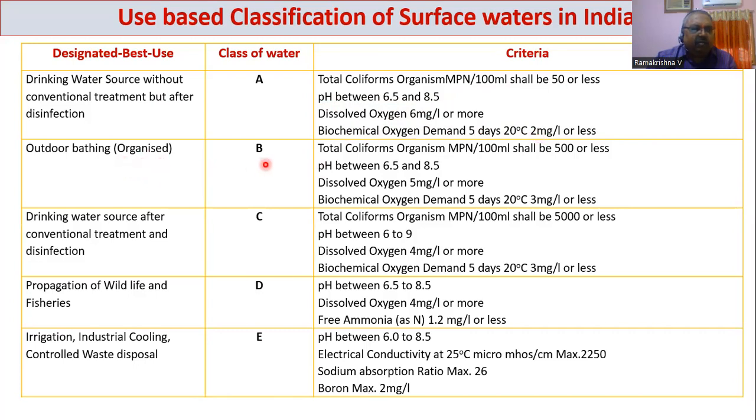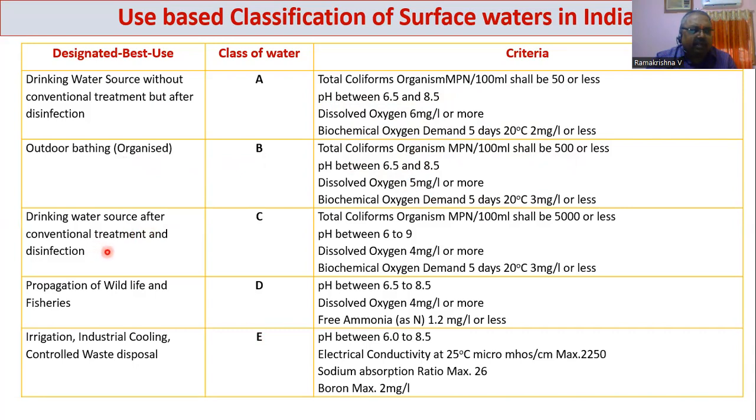Generally, we go for outdoor bathing, organized bathing, that is Class B. Coliform organisms should be less than 500 per 100 ml, DO should be more, and BOD upper limit is 3 milligram per liter.